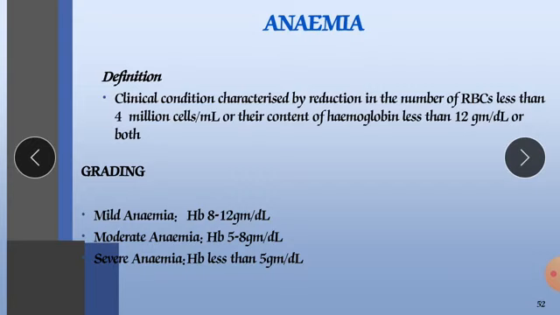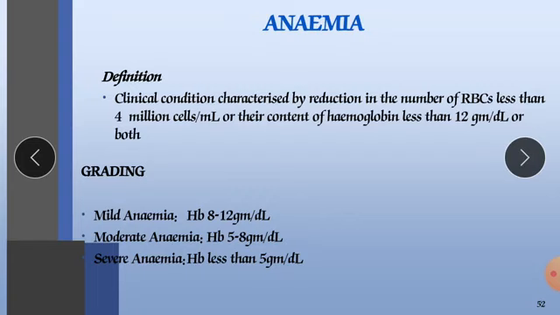Our topic was blood. In that blood topic, we are discussing anemia. What is anemia? Anemia is the clinical condition characterized by reduction in the number of RBC to less than 4 million per ml or hemoglobin content less than 12 gram per dl, or both. So anemia is when we have a lower RBC count than normal, and this condition also leads to hypoxia-like conditions. In that, hemoglobin is also going to decline.